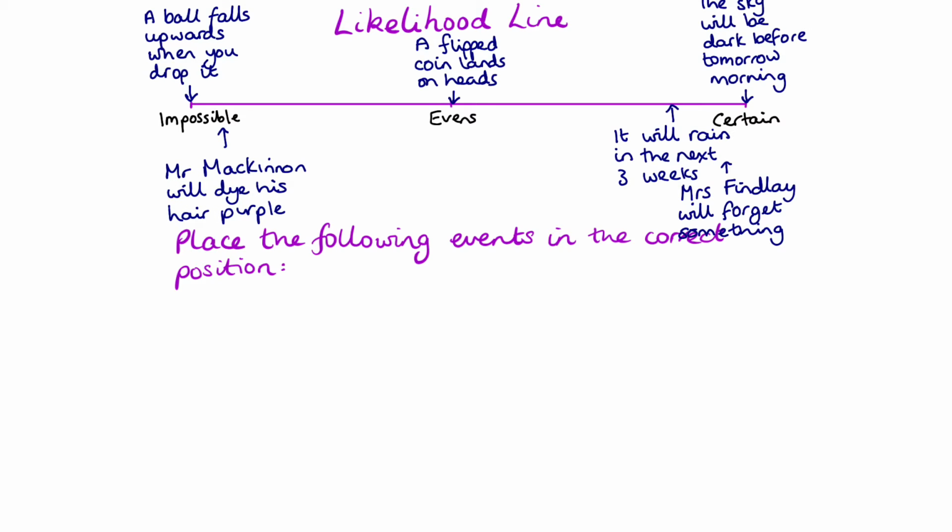Okay? So, we can see that we can use our likelihood line for placing events if we know how likely they are. There's nothing precise about what we've done here. There's no numbers involved. All we're doing is saying whether it's impossible or certain or somewhere in between. And for the somewhere in betweens, are we near the middle or are we near the ends?